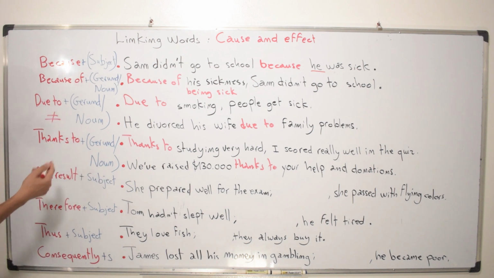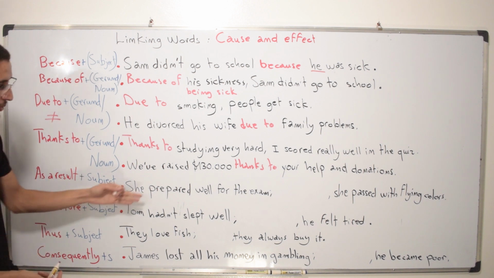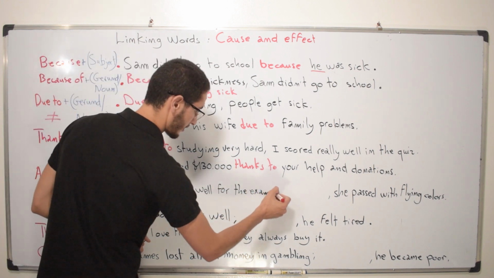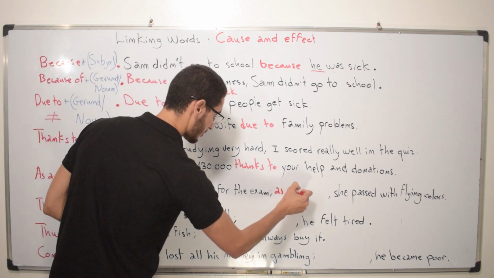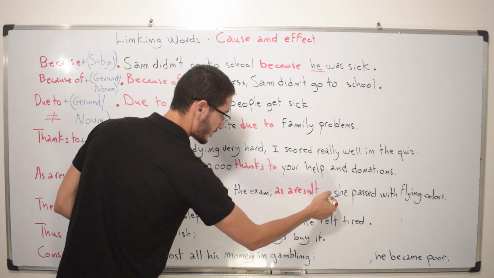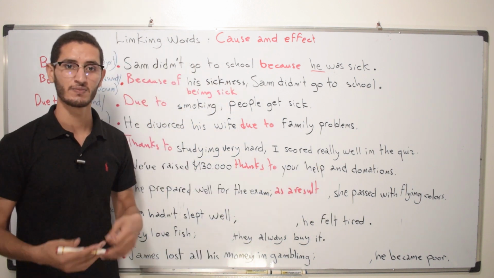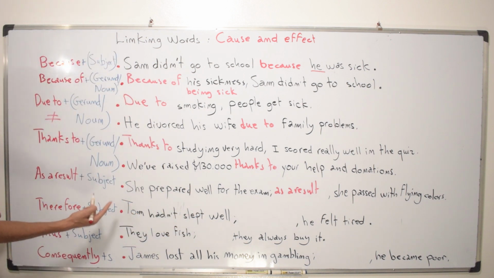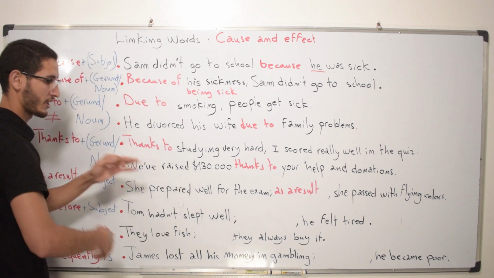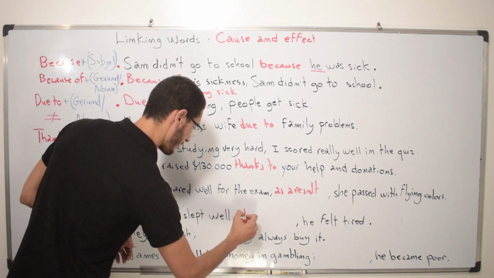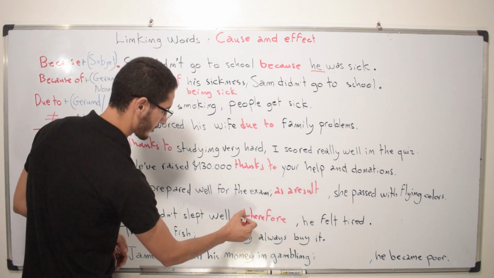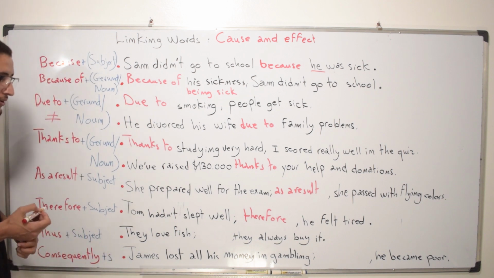We can use a word to express the same cause and effect relationship, like as a result plus a subject. So she prepared well for the exam. She prepared really hard. She studied really hard. So semicolon, as a result, she passed with flying colors. She passed the exam with flying colors. Or therefore plus subject. Tom hadn't slept well. This is the cause. So what is the effect? So therefore, he felt very tired. Therefore, he felt very tired.